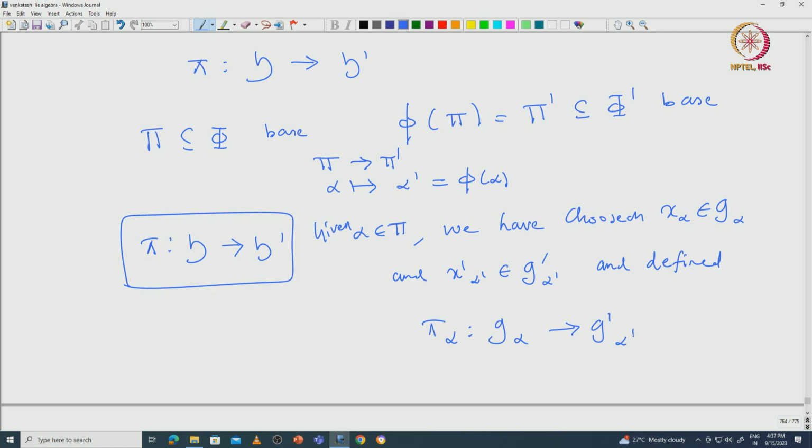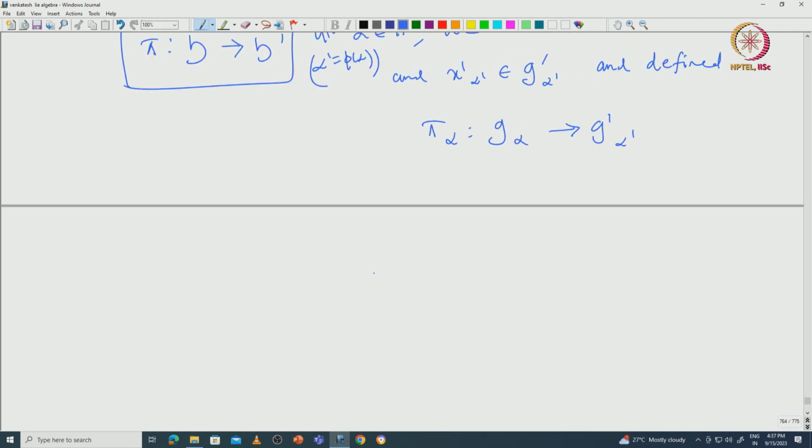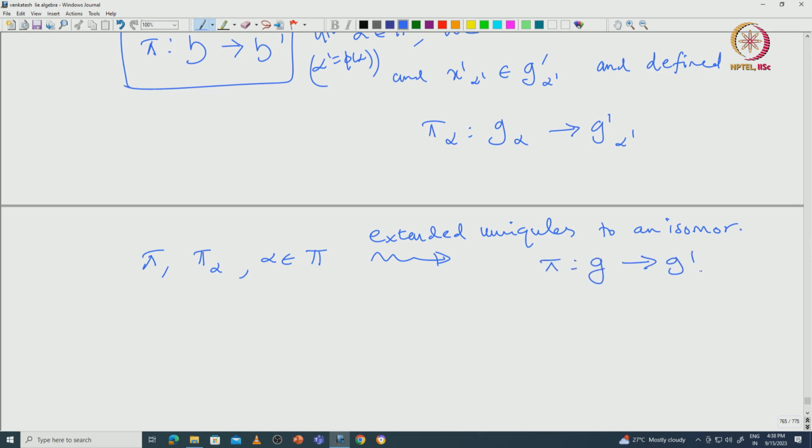Note that here α' is just π of α. Given these maps π and π_α, where α is in Δ, we said that these maps can be extended uniquely to an isomorphism of Lie algebras, which we call again π, from G to G'.